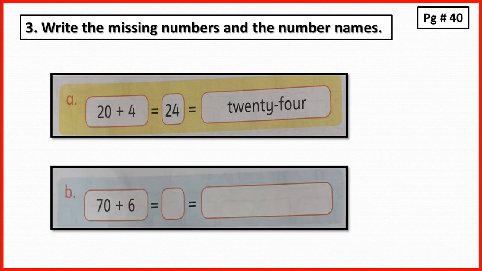Then there are 70 plus 6. What does 70 plus 6 make? Yes, 70 plus 6 makes 76. And the number name of 76 is SEVENTY, 70, SIX, 6, 76.